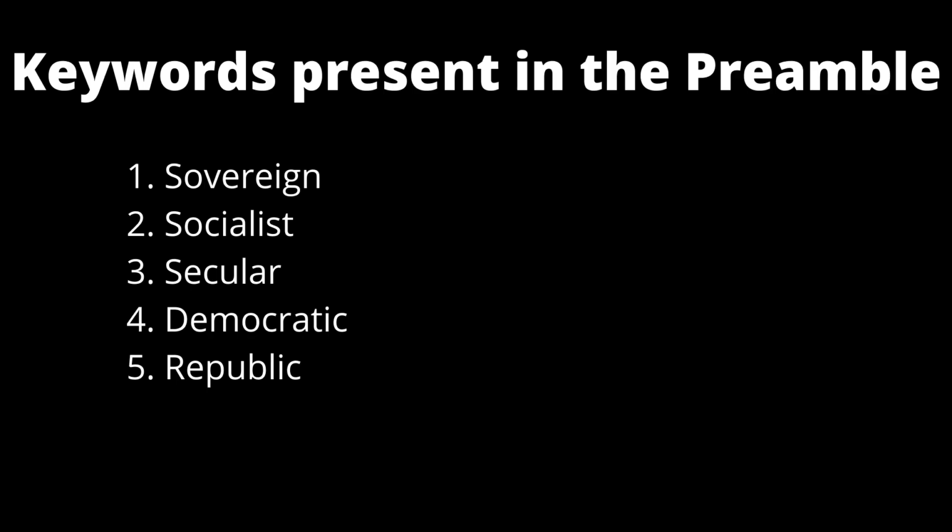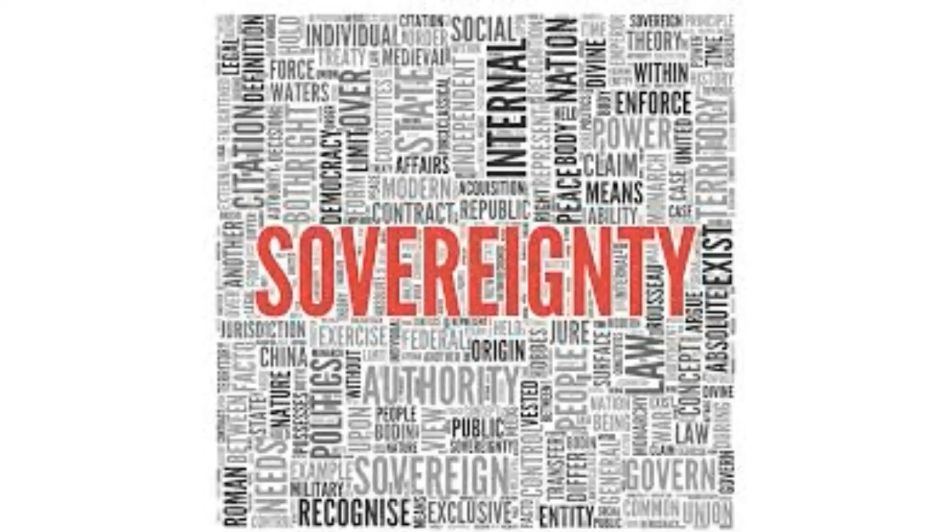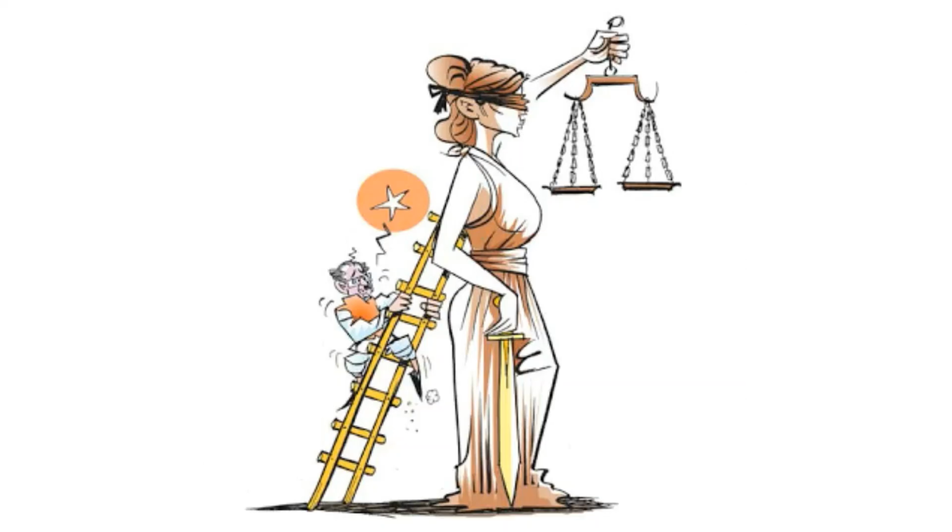There are 9 keywords in the preamble. 1. Sovereign. 2. Socialist. 3. Secular. 4. Democratic. 5. Republic. 6. Justice. 7. Liberty. 8. Equality. 9. Fraternity. Sovereign. The term means that India has its own independent authority and it is not a dominion